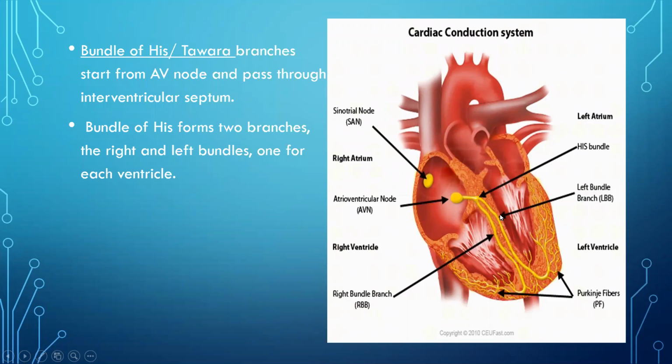Now the bundle of His forms two branches, the right and the left bundle. You can see the two branches here: the left bundle branch and the right bundle branch.